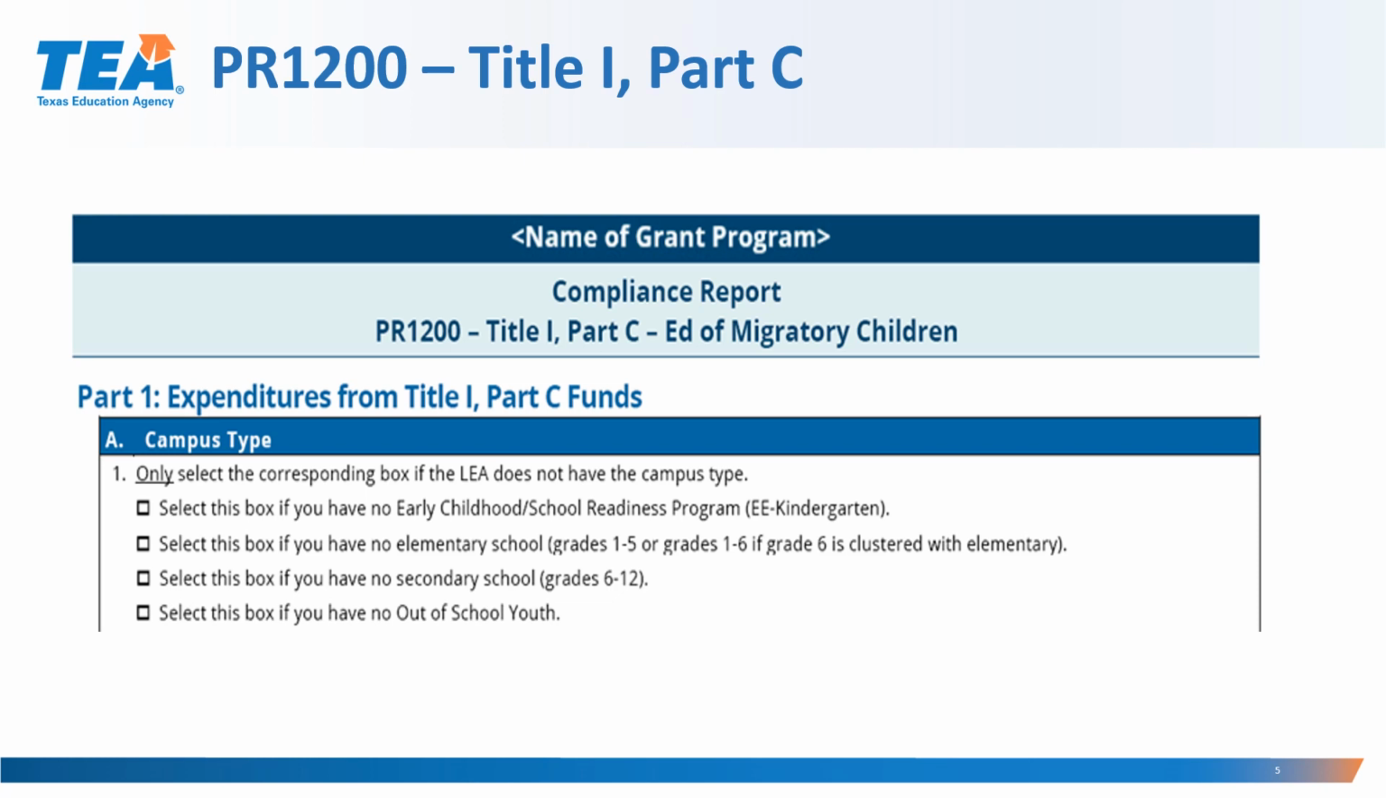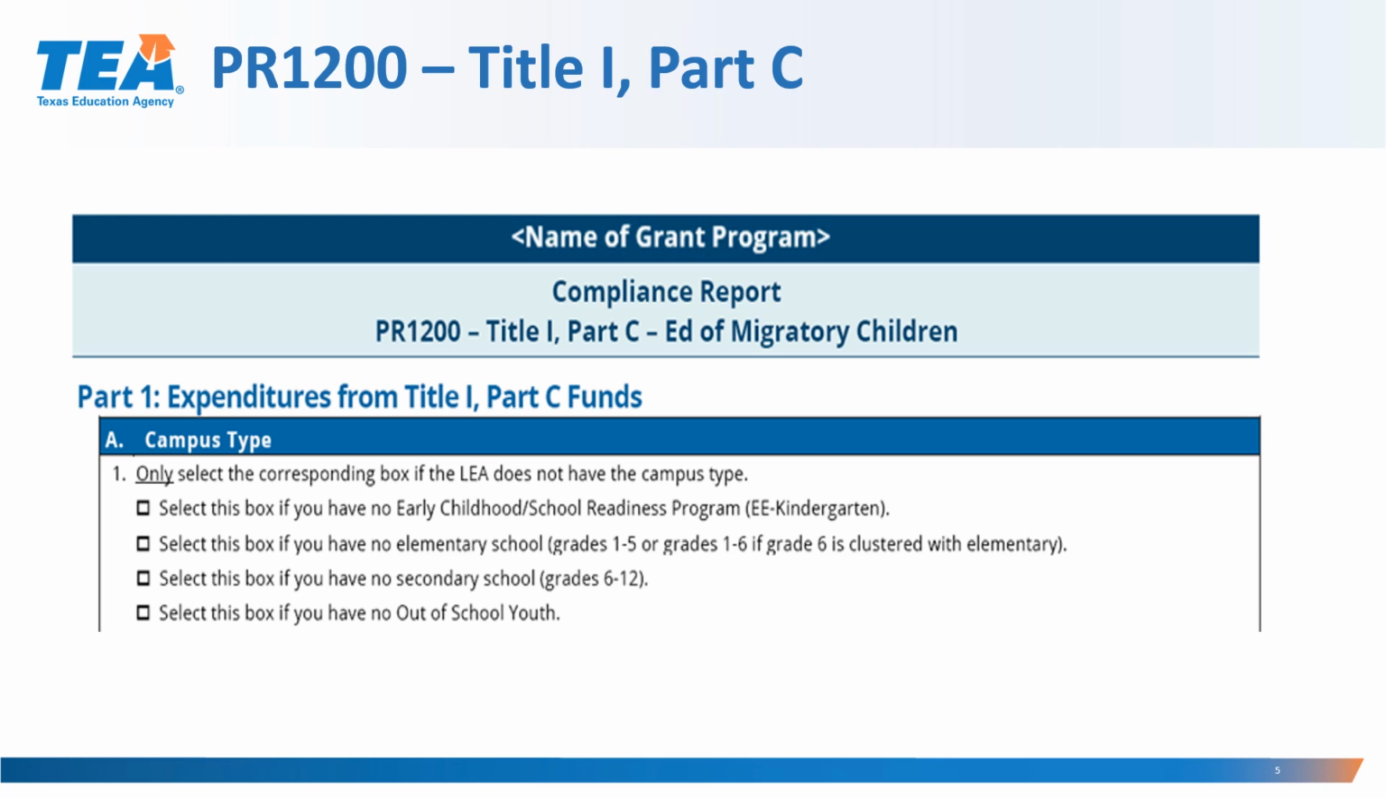Part 1, expenditures from Title I Part C funds, is to be used to provide data on services to migratory children using Title I Part C funding. Use zeros when questions do not apply. Funds utilized from other programs through funding transferability should be included in the expenditure amounts for Title I Part C.